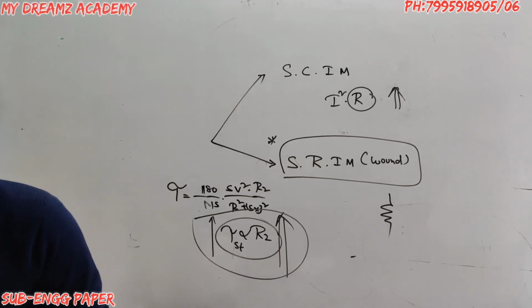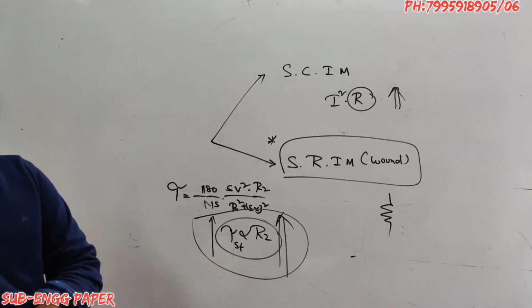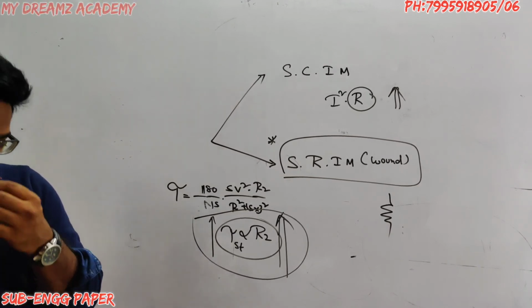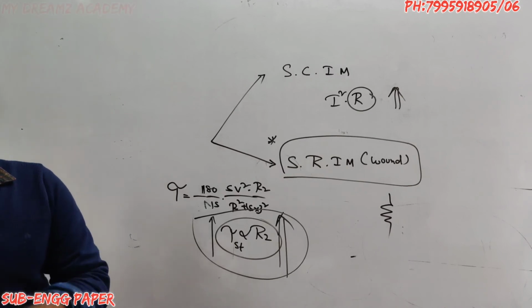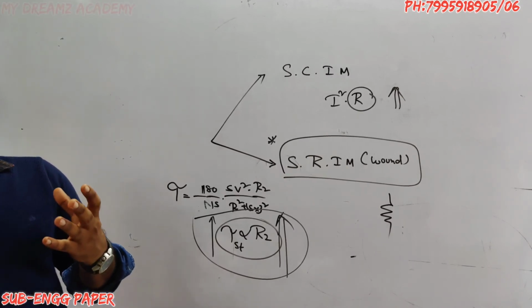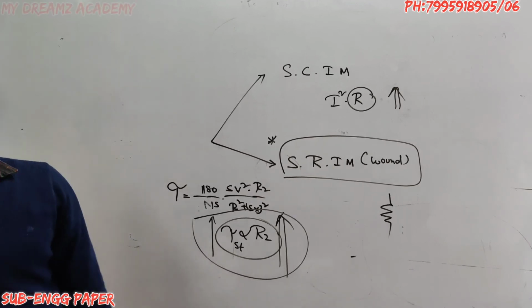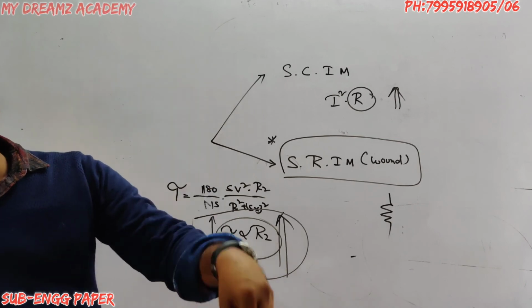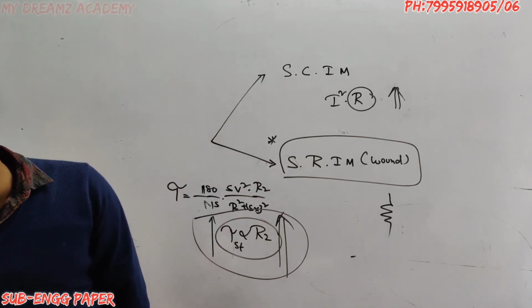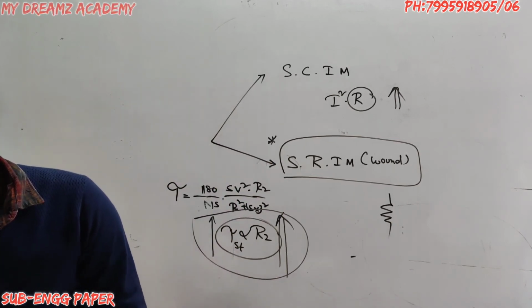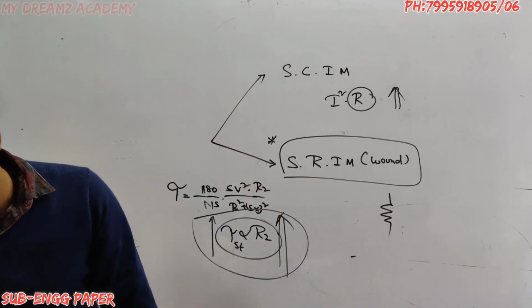Now the 28th question: flame proof motors are used in. Flame is nothing but heat. So simply speaking, they have to sustain at high temperature. That is nothing but flame proof motors.